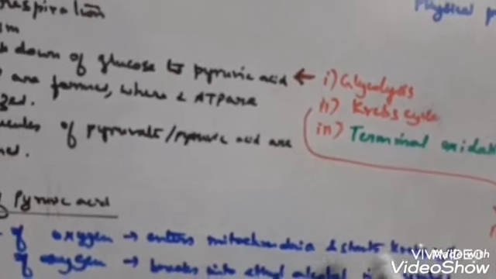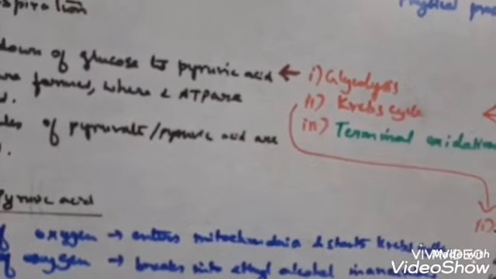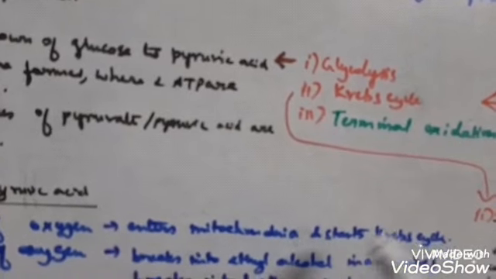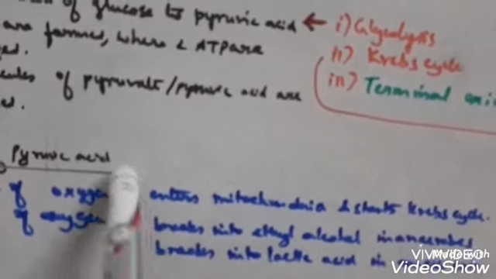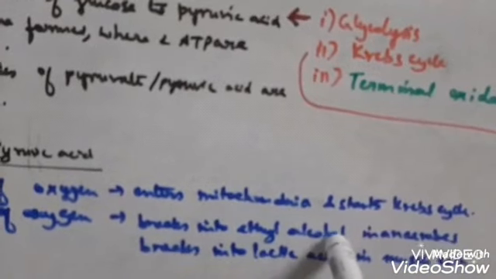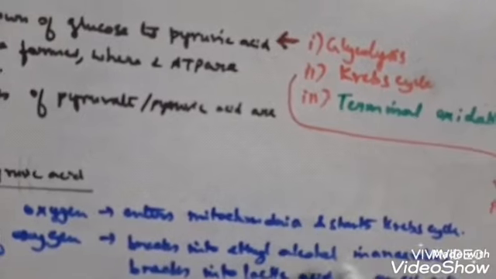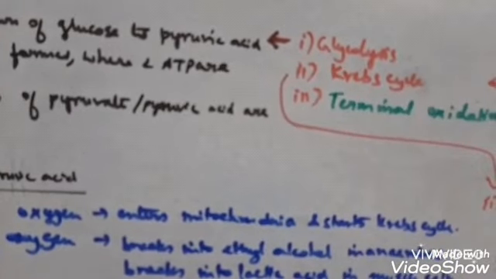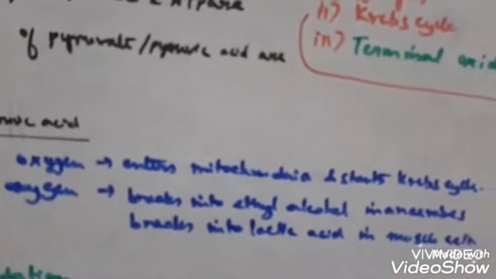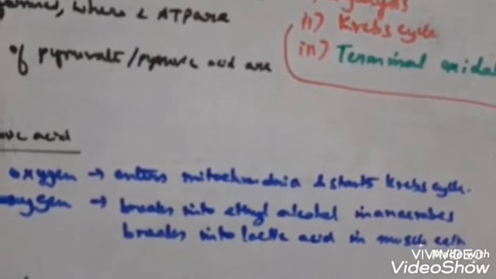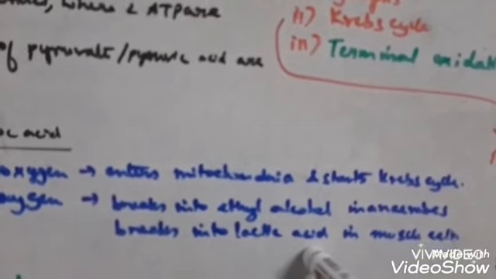So in the absence of oxygen, generally this process further takes place: the pyruvic acid further breaks into ethyl alcohol. And in our muscle cells, when we are doing strenuous exercise in the deficiency of oxygen, our muscle cells may produce lactic acid.